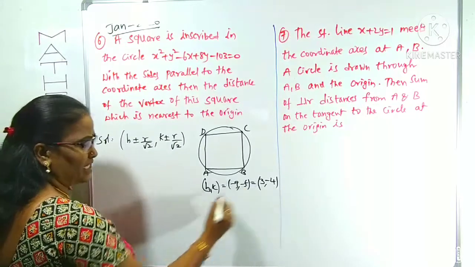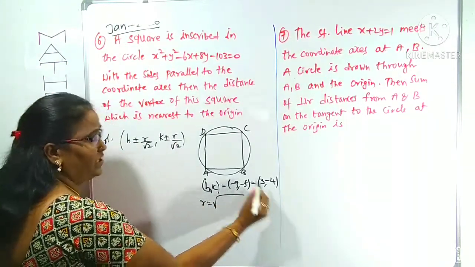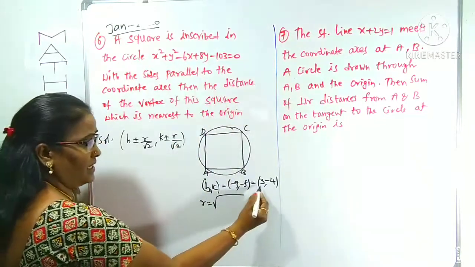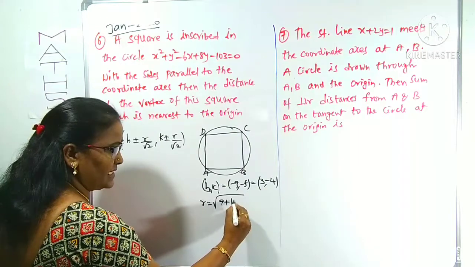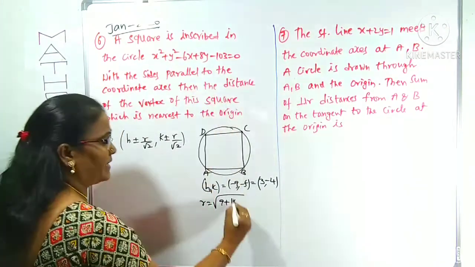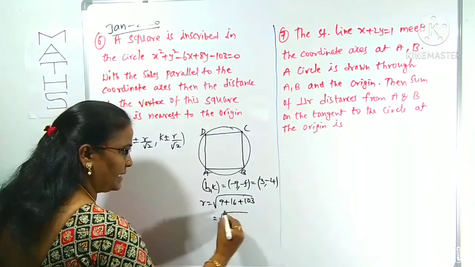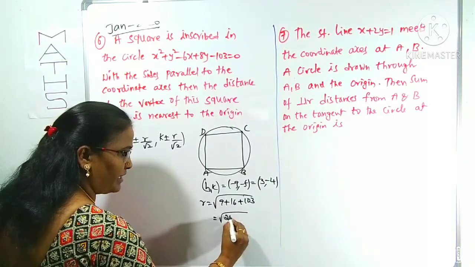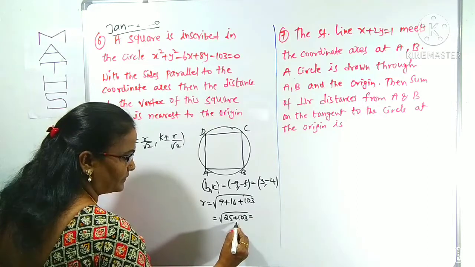We have (h, k) as (3, -4), and the radius of this circle is root of g square plus f square minus c. You know g square is 3 square, 9, f square is (-4) square, 16, and minus c is plus 103. 9 plus 16 is clearly 25. 25 plus 103, how much? 128.